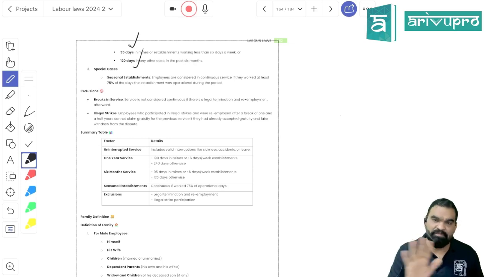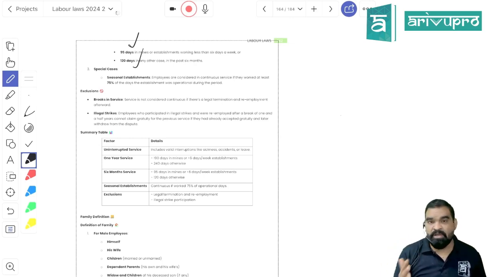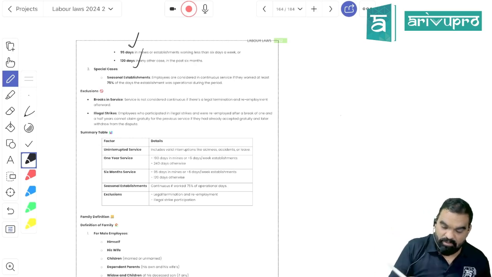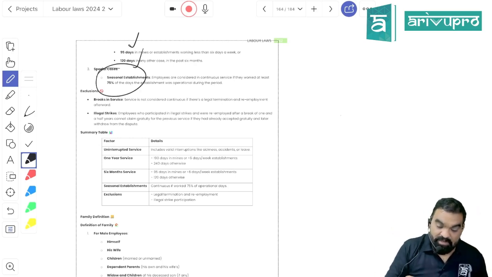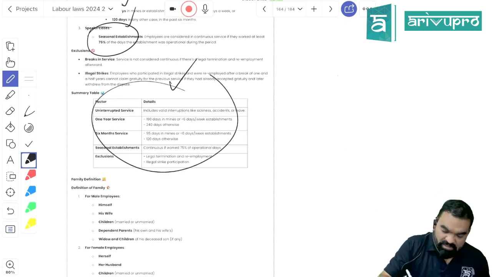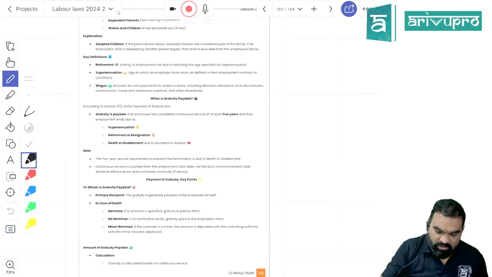The condition of 5 years continuous period is not applicable in death and permanent total disablement, right? But this 4.5 year will be counted as 5 year. For that 4 years, I have to work for a minimum period of 190 days every year if my establishment is working for 5 days or less, or if my organization is working for 6 days, then I have to work for 240 days every year, and for that 6 months it is 95 days and 120 days, right? For seasonal establishment, 75% attendance is mandatory. Is it clear? This is a summary table I have made, so you can go through the same.